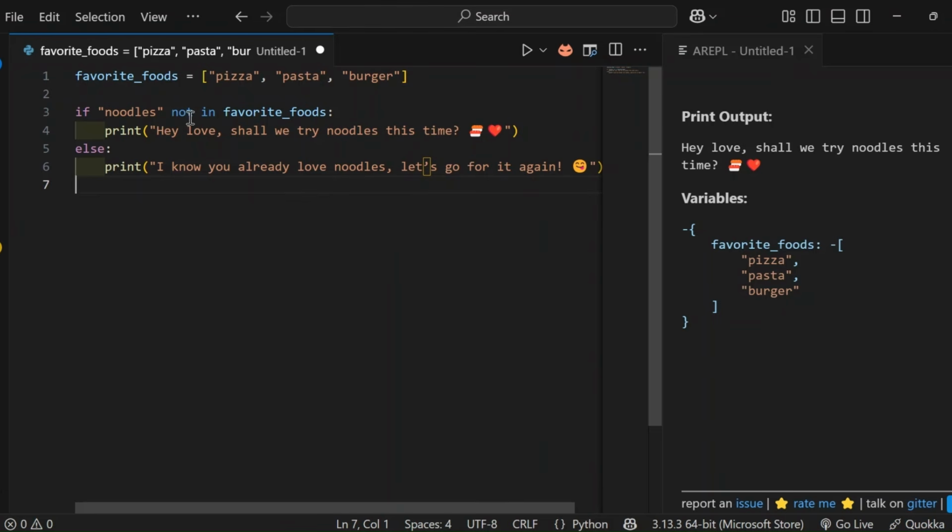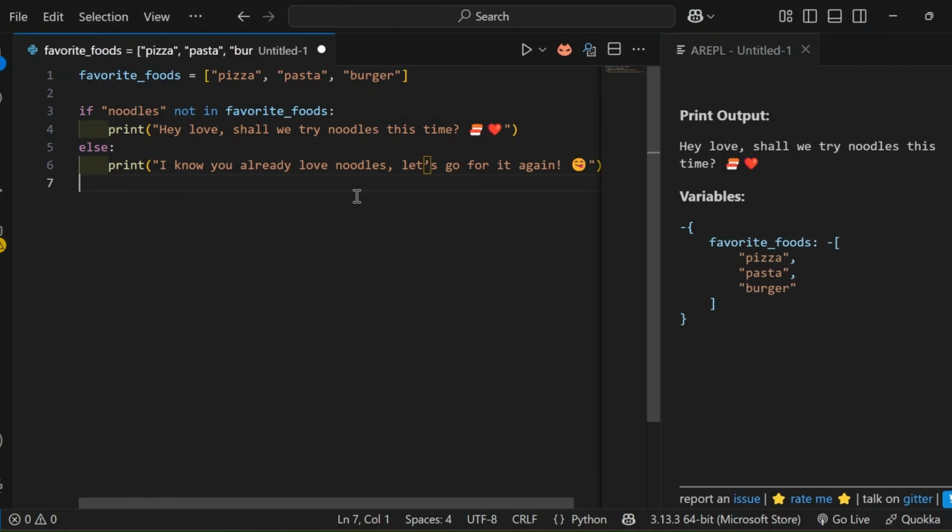In Python, in order to do that, the not in operator is used. If noodles are not part of the list, then he suggests, let's try noodles this time. If it's already part of her list, then he says, you already like noodles, let's have it again. This is how not in helps to check if something is missing from our list. As noodles is not part of our favorite list, we return, shall we try noodles this time, as the output for this example.